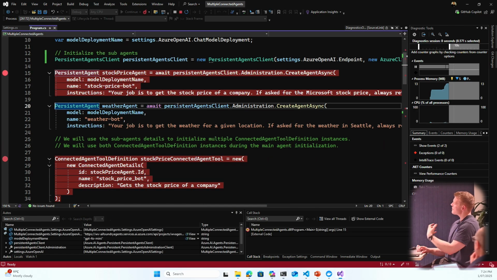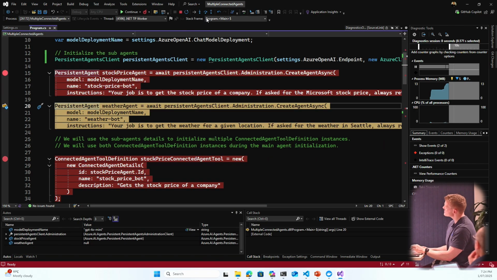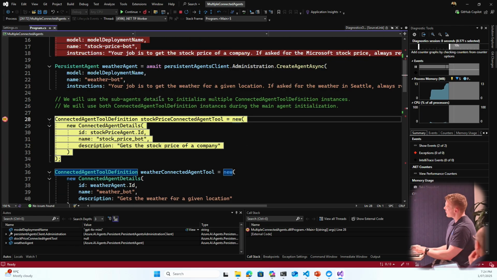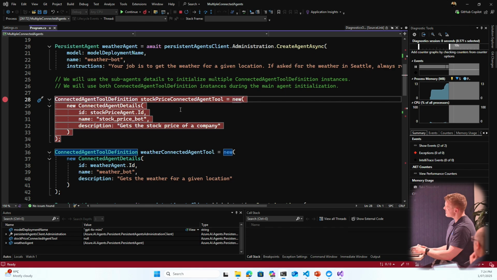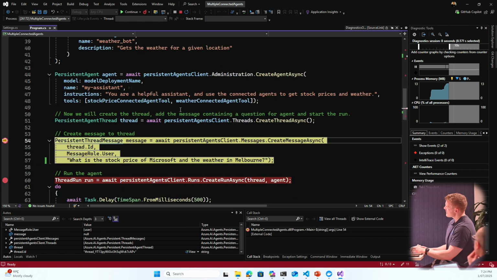Hopefully those two sub-agents should be created, which it has. Fantastic. We'll just continue. And then we're going to use those sub-agents and define them as tools using that connected tool definition instance. Let's continue that. And then that's been added to the main agent there.